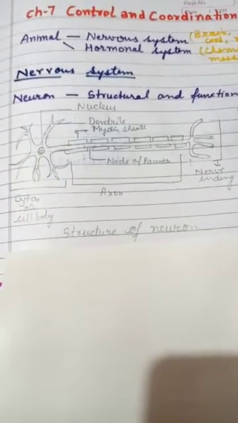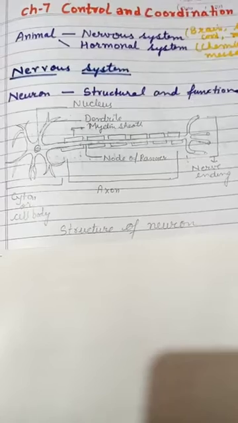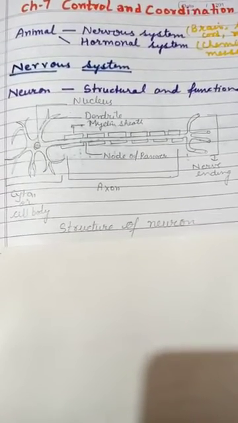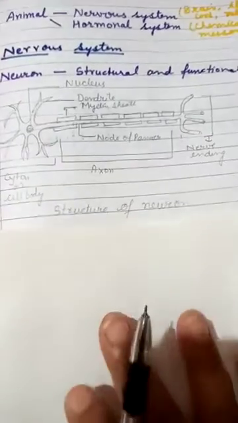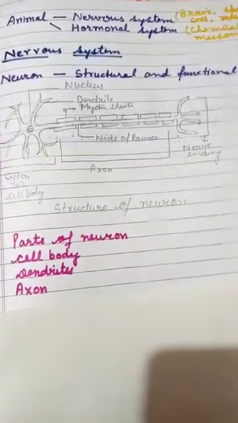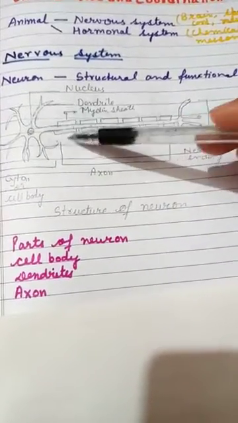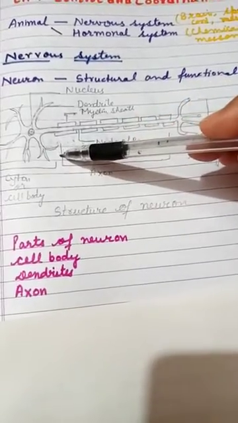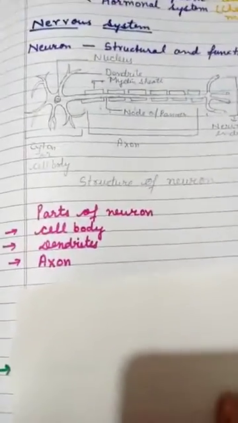So this is the structure of the neuron. You have to learn it. It may come in the exam for 3 marks: describe the structure of a neuron. So we have already learnt the parts of the neuron. This is the cyton or cell body, this is the axon, and these parts are known as dendrites. Now we will see the functions of these parts.